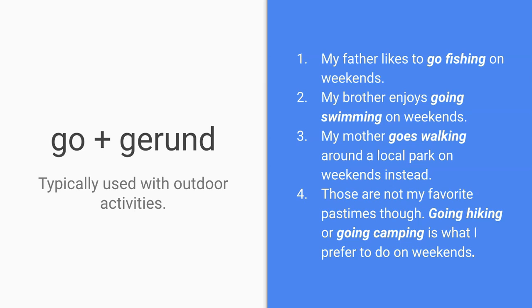Number 3, my mother goes walking around a local park on weekends instead. Goes walking shows the outdoor activity that my mother likes to do. And number 4, those are not my favorite pastimes though. Going hiking or going camping is what I prefer to do on weekends. So you can see here we are using the combination go plus a gerund to talk about outdoor activities like go fishing, go swimming, go walking, go hiking, go camping.